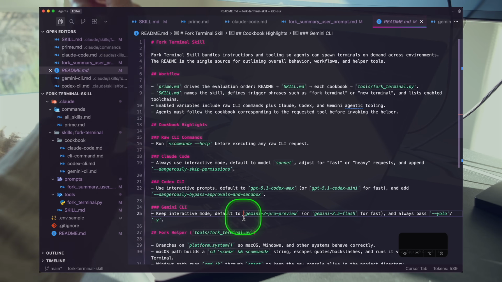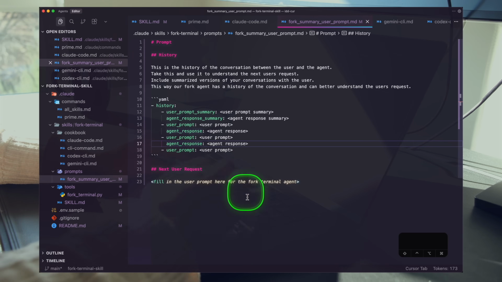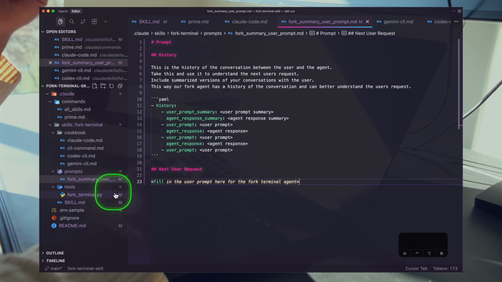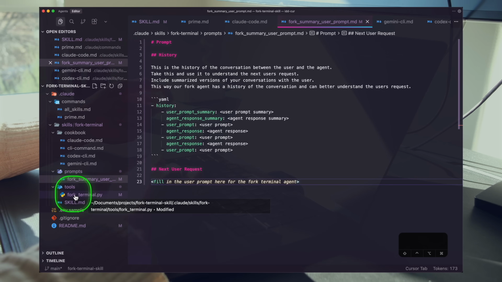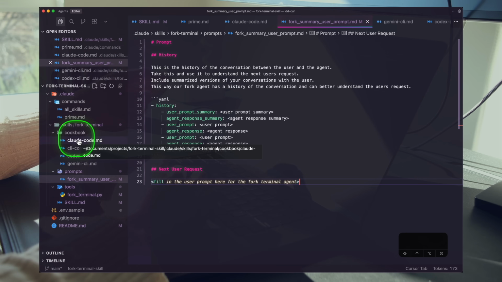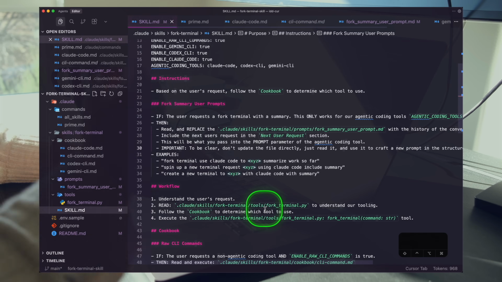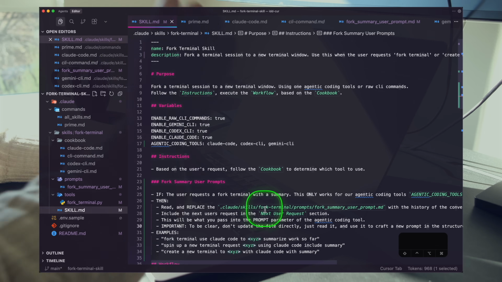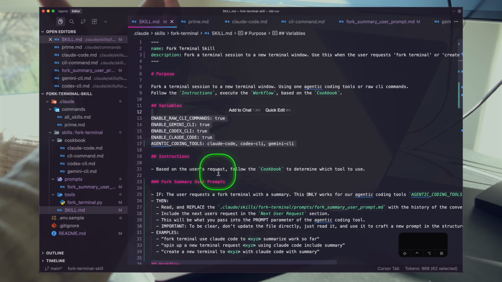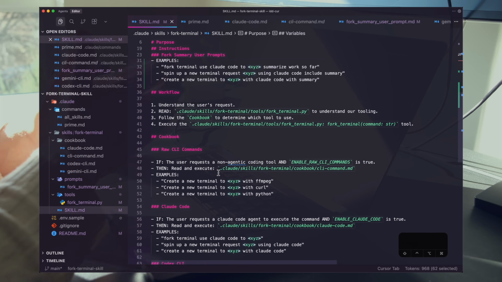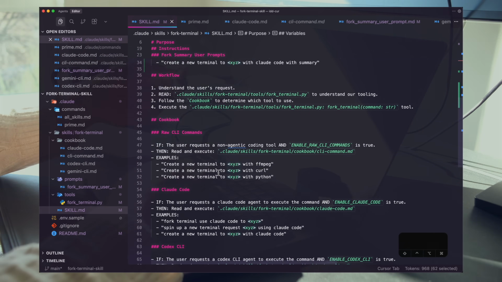Here we created a skill from scratch and we kind of walked through all the pieces of it. We put together a reusable prompt that our agent can operate. We have a dedicated tools directory. We have a cookbook of specific use cases and specific tooling. And of course, we have that central skill.markdown file, the most important piece, with a couple of static variables that we can tweak and tune that our agent will, again, if it's sufficiently intelligent, the agent and the LLM will properly manage it.